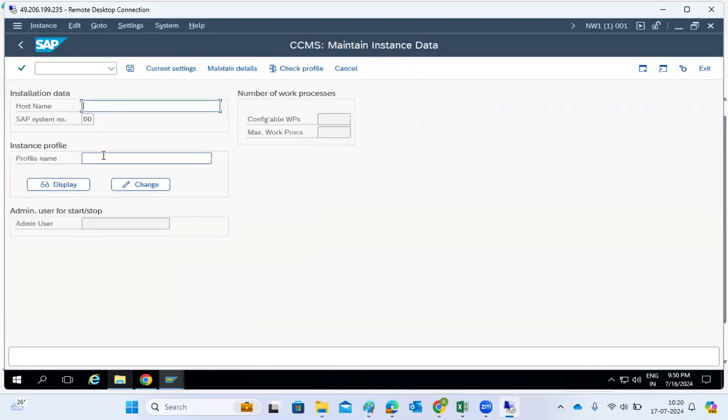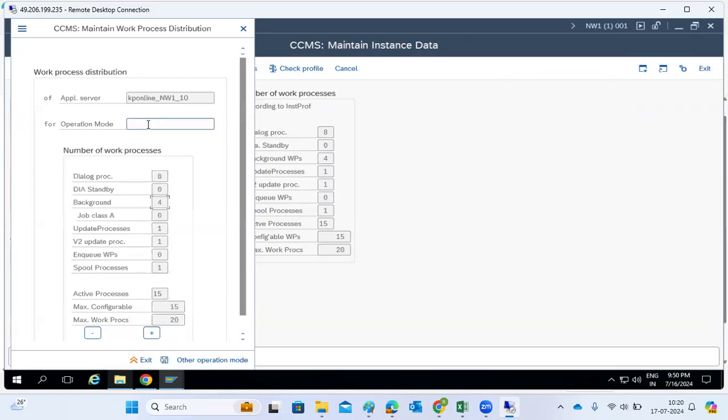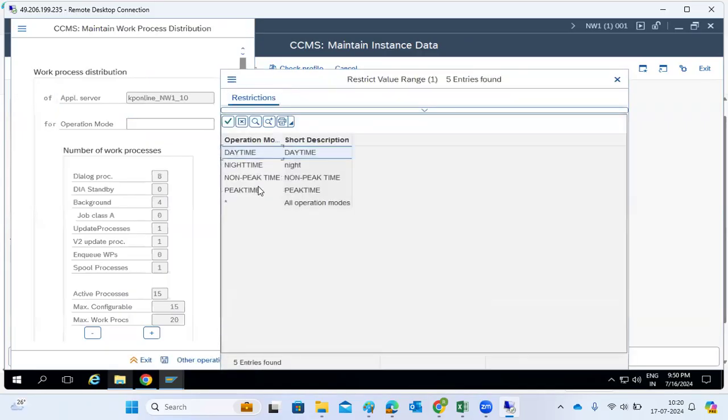What is the host name? Otherwise, you can browse the profile. Based upon the profile only, it will generate all the things here. Just select the profile and instance number, then save the details. Then it will ask what the operation mode is. So, peak time.